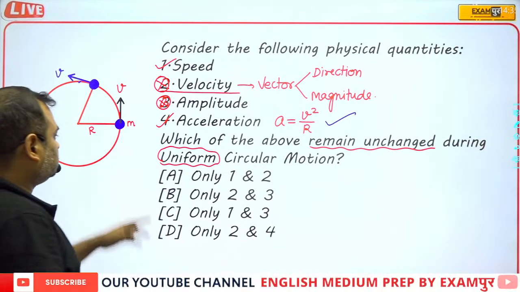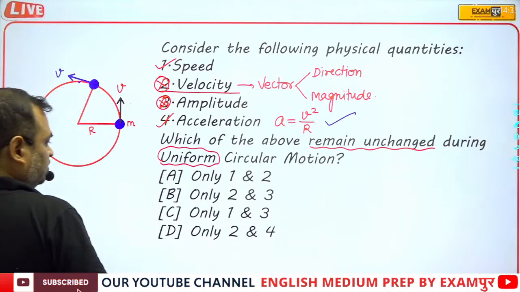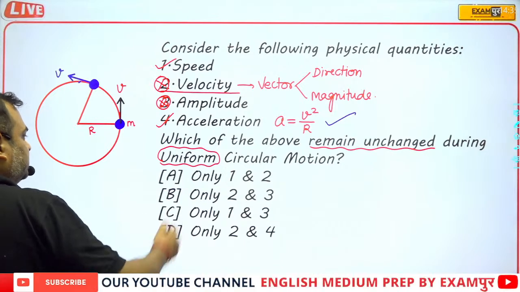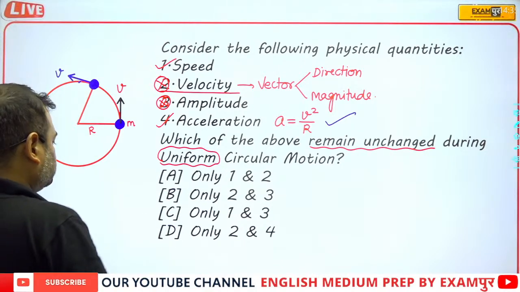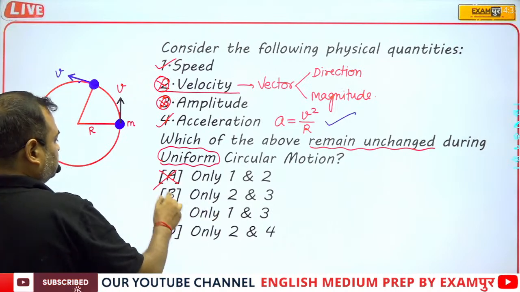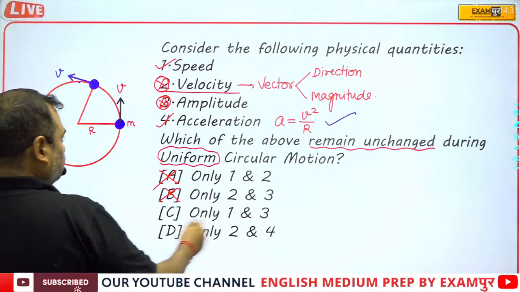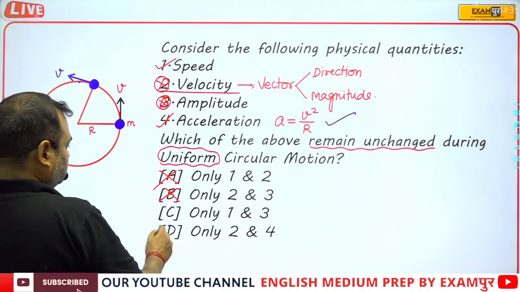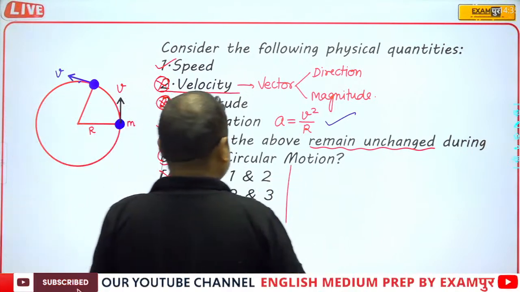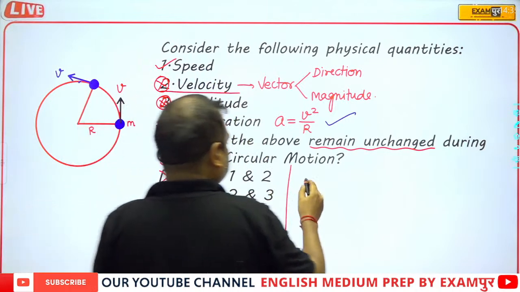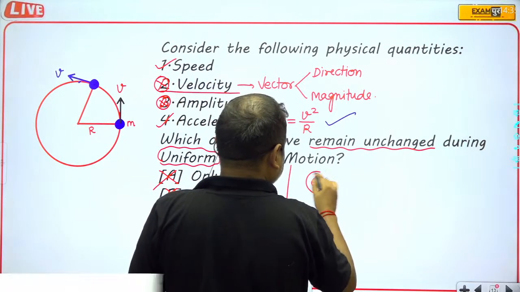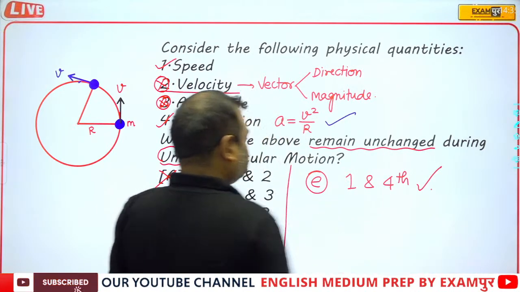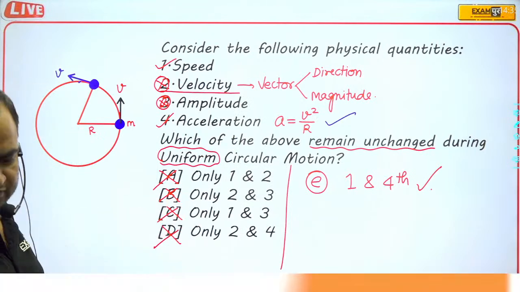So here we can say that 1 and 4 will be the correct answer. But 1 and 2 is not the correct answer. 2 and 3 is not the correct answer. 1 and 3, 2 and 4, this is not the correct answer. So actually the correct answer is first and fourth. So option E, it means first and fourth, these two will be the correct answer.